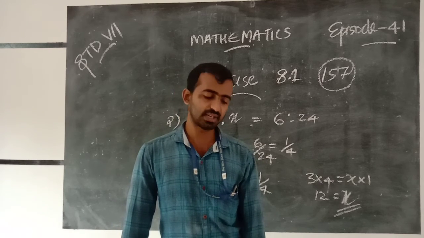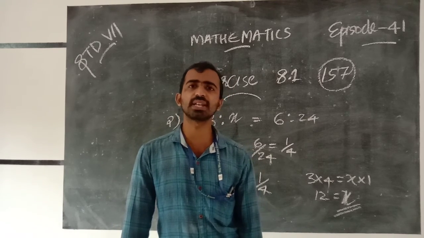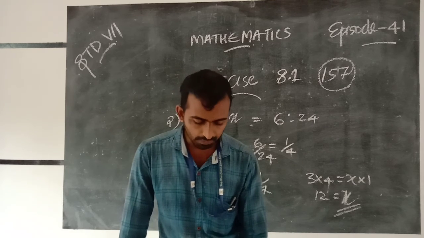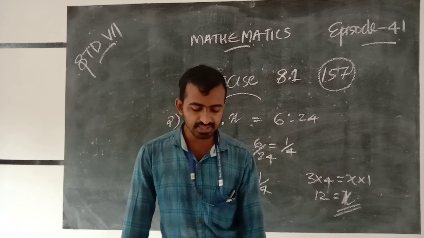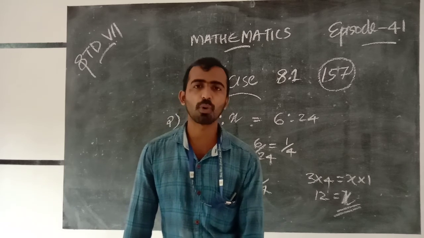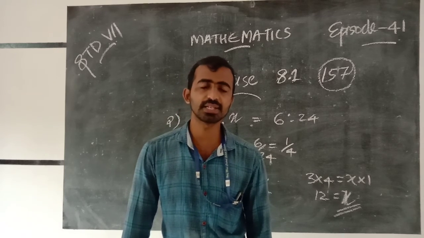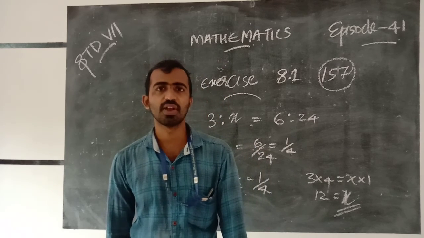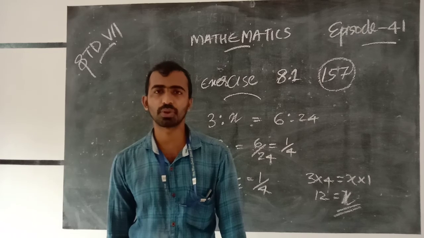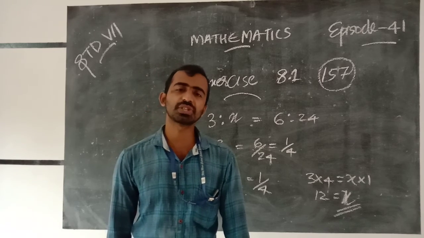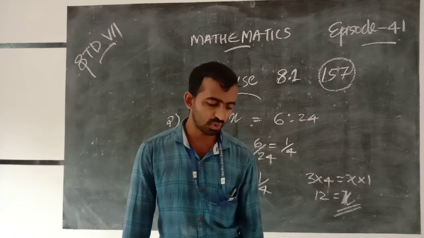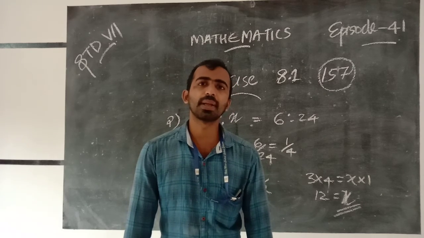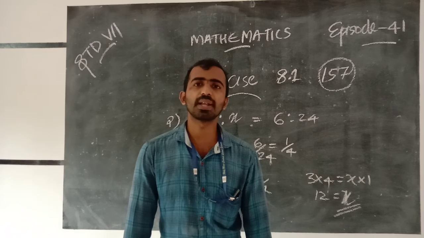It is clear that 570 is the lowest, so Rajasthan state is less populated. That is the answer for the second part. The first part is for your homework.